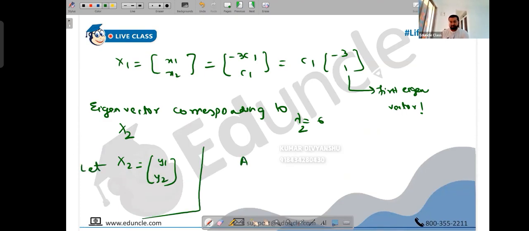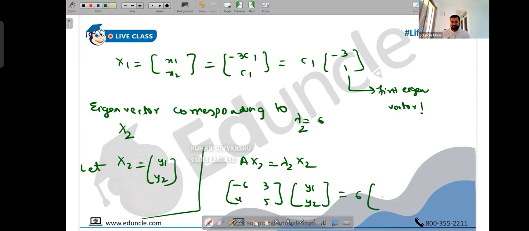Again, this will be the eigen equation, people. So A into X2 is lambda 2 into X2. Okay, so what was A? Minus 6, 3, 4, 5. Minus 6, 3, 4, 5, times X2, which is y1, y2. Lambda 2, which is 6, times X2, which is y1, y2.